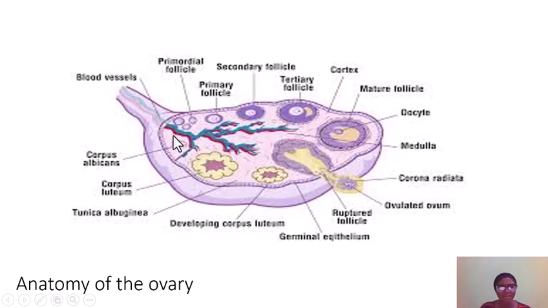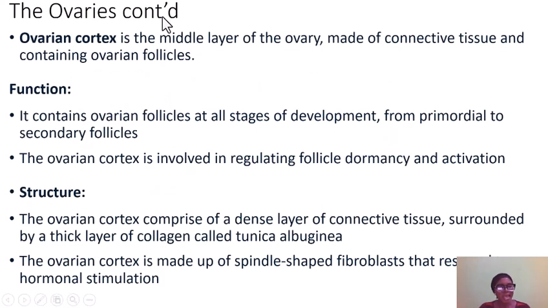What did I call it? Corpus albicans. This corpus albicans does not go completely away. It stays there such that, literally, if you want to know how many times a female animal has ovulated, you can count this corpus albicans. It looks like a scar that doesn't go away. So you can count it and you will know how many times ovulation has taken place in that female animal.